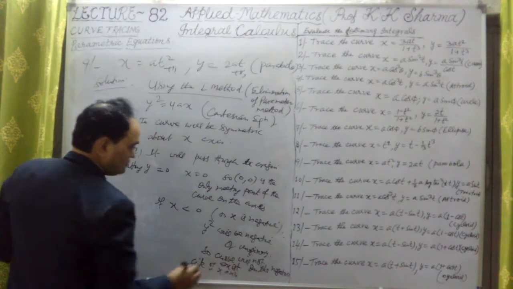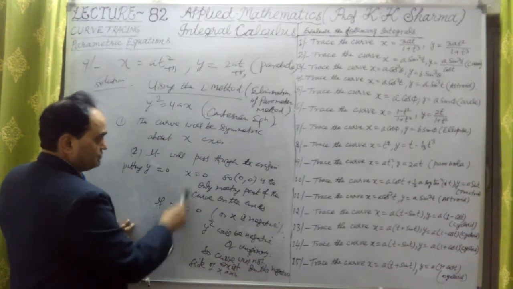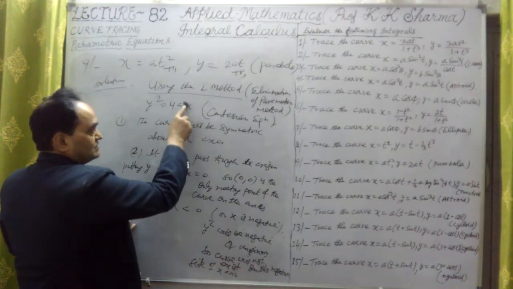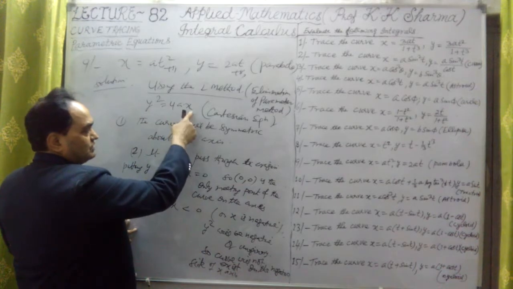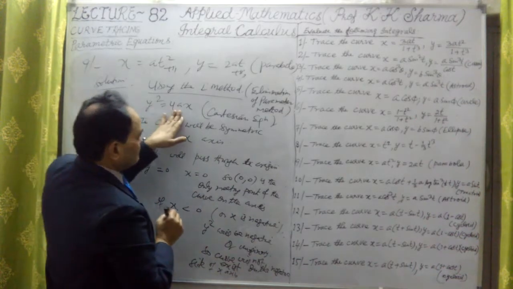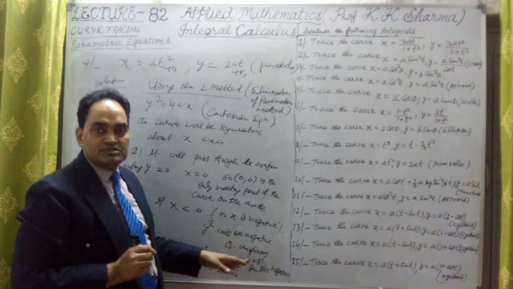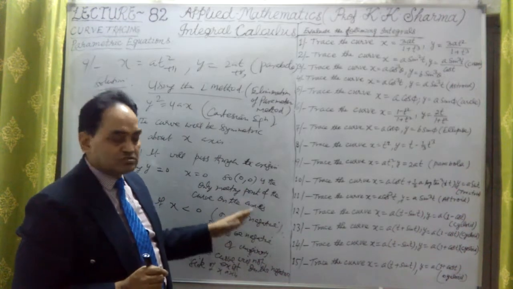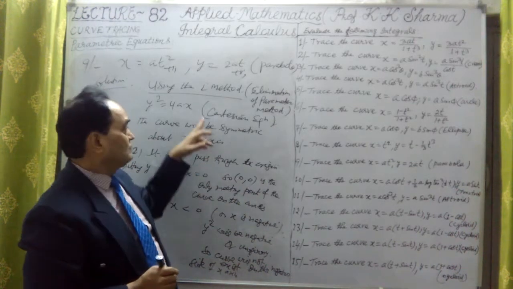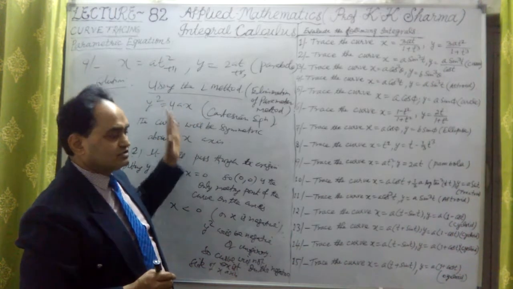Okay, this is one of the points. So beyond (0, 0) we cannot take, because it will be negative. If I put x as a negative value, -1, -2, etc., y square will be negative. Y square is negative, that means imaginary. So the curve will not exist beyond (0, 0) on the x-axis. For negative values of x, the curve will not exist.